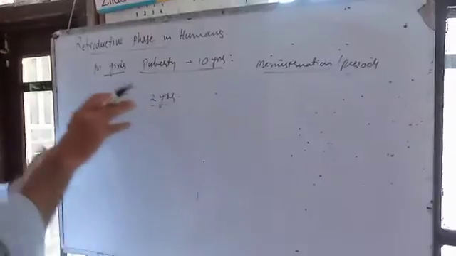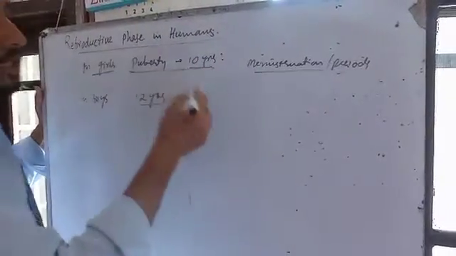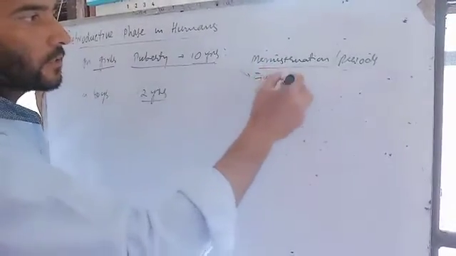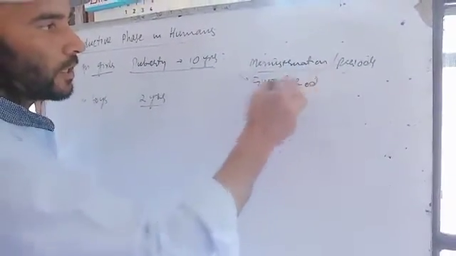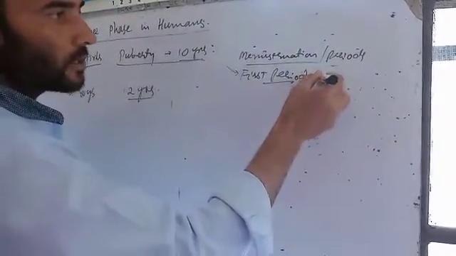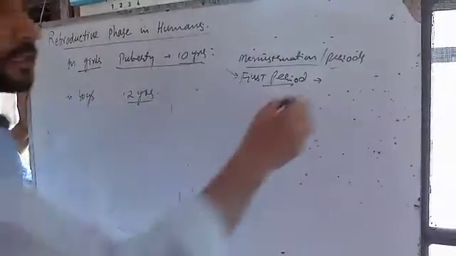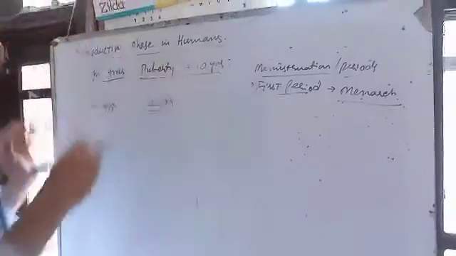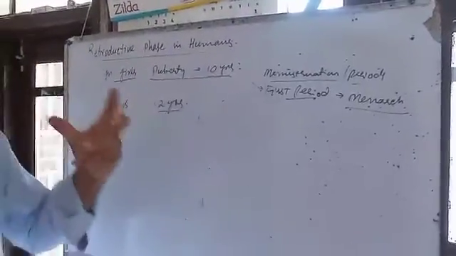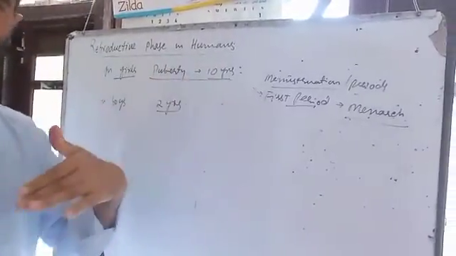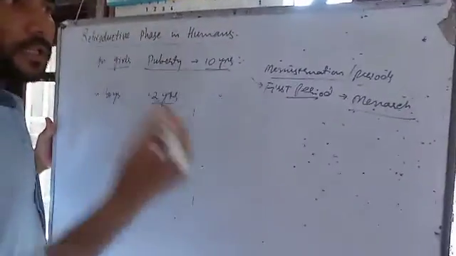The start of the period in girls, the first period, is known as menarche. At the age of 10 or 11 years, some girls may reach puberty at 11 years, some at 10, some at 9, and when the first period occurs in girls, that is known as menarche.